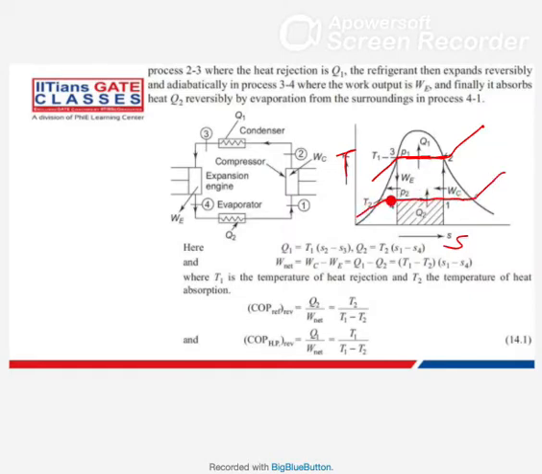So here, from 4 to 1 in the evaporator, phase change was happening, liquid to vapor, and in the condenser, the fluid is condensing back to liquid. So it is at a saturated vapor state point, and it is rejecting heat to the surrounding, coming back to state point 3, and it is becoming liquid. Now after that we can use an expansion engine.